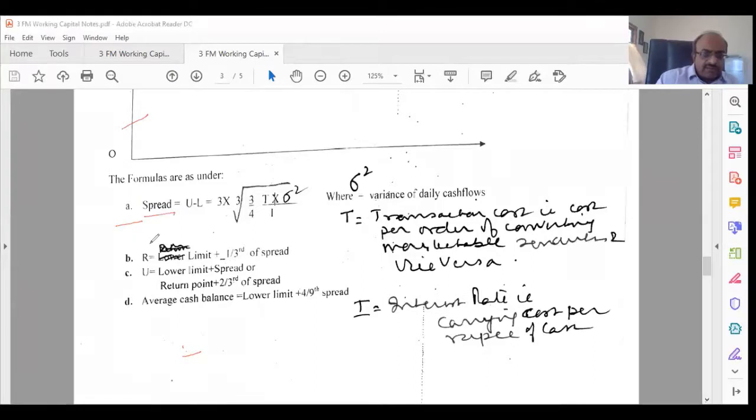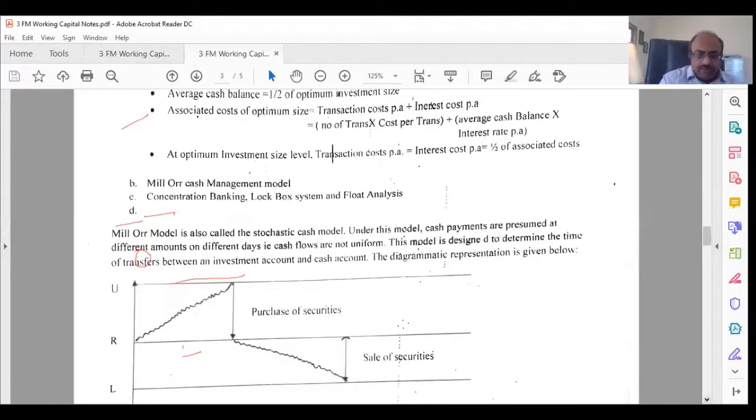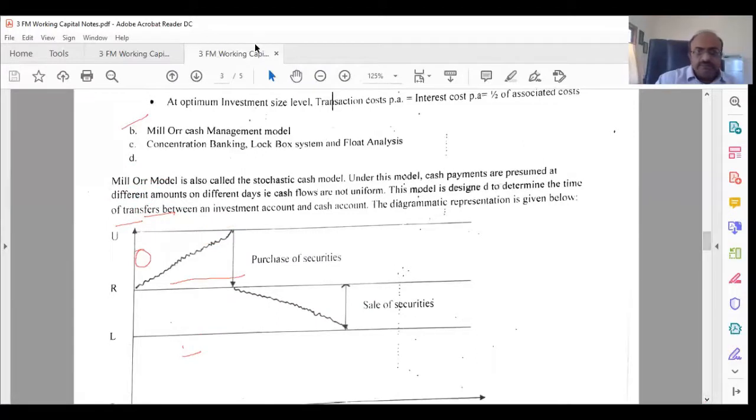Next one is R. R is the return point. It is the lower limit plus 1/3 of spread. U, the upper limit, is equal to lower limit plus spread, that's very simple. If you look at it, what is your upper limit?